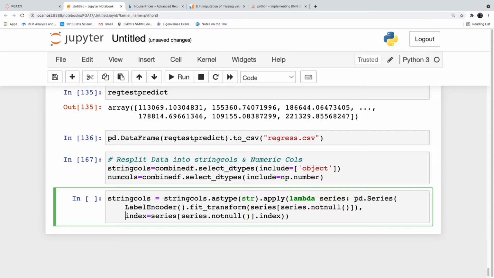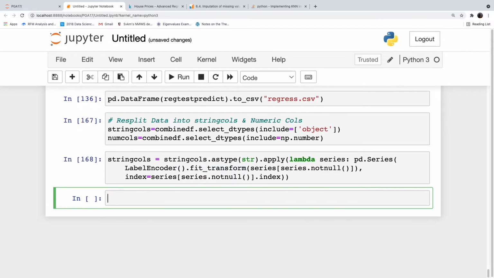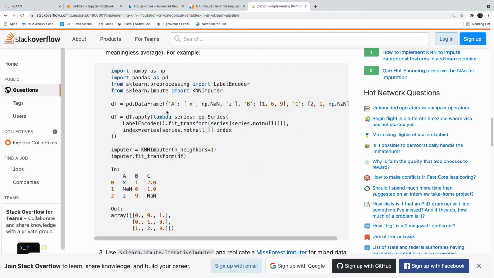String calls is equal to string calls dot apply dot as type string. First convert it to string, because we are getting the same error, string and integer. We will convert all the values to string, then we will apply the series function to convert the data frame to series and then fit the label encoder. The label encoder will be fit only on not null. Now we have the not null part of the label encoder. Now we can go and impute using our KNN imputer.